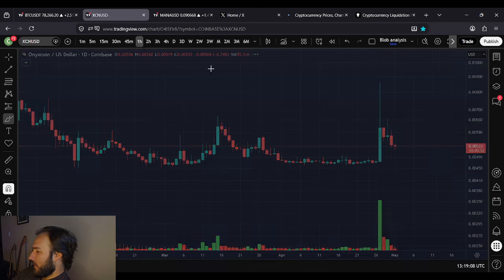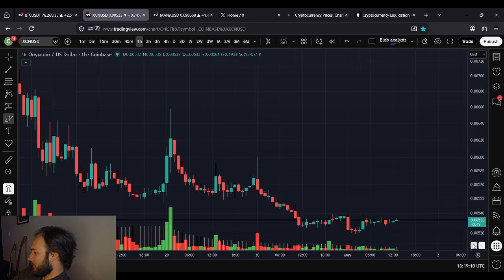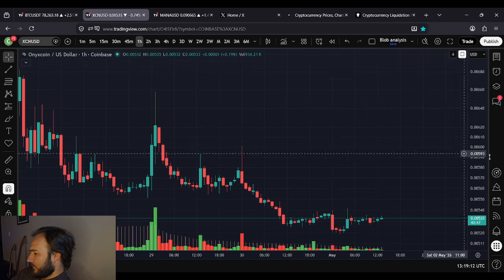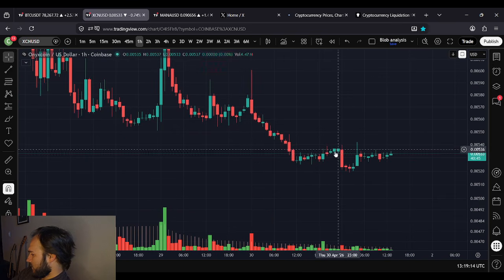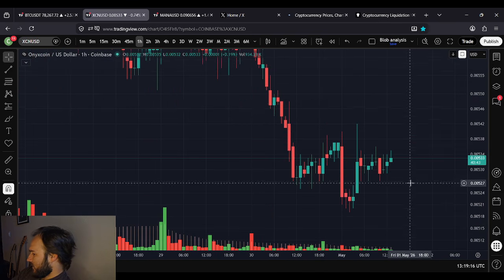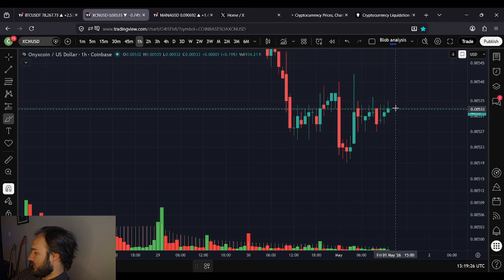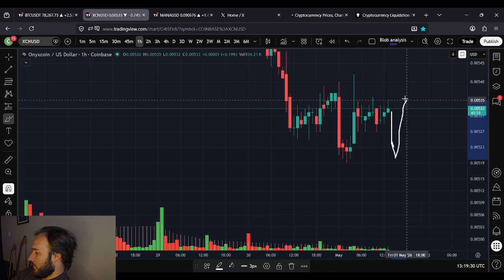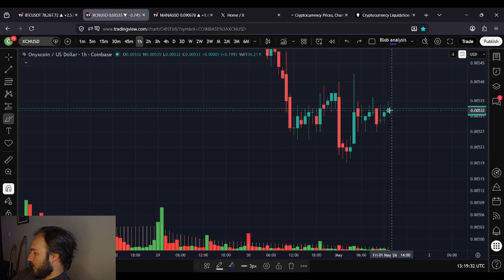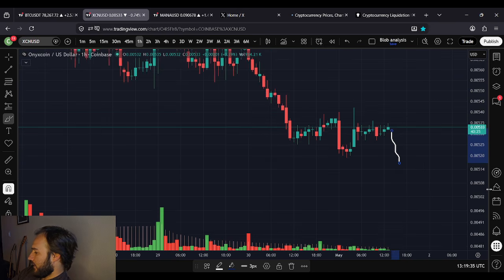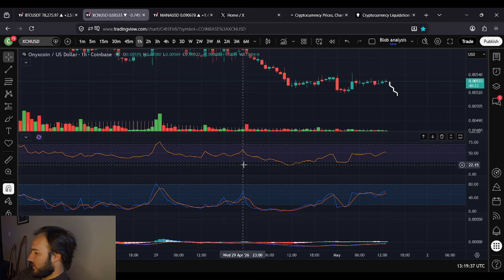Okay, 1 hour time frame. Looking at this here. If I can zoom in, we do actually have a gap up here, a gap below, which is not necessarily encouraging. So we may go all the way down to 0.00524. We may go down here. If we could get some type of double bottom, I think that'd be great. Or maybe this implies that we have lower to go. And if we do go lower, let's just see.